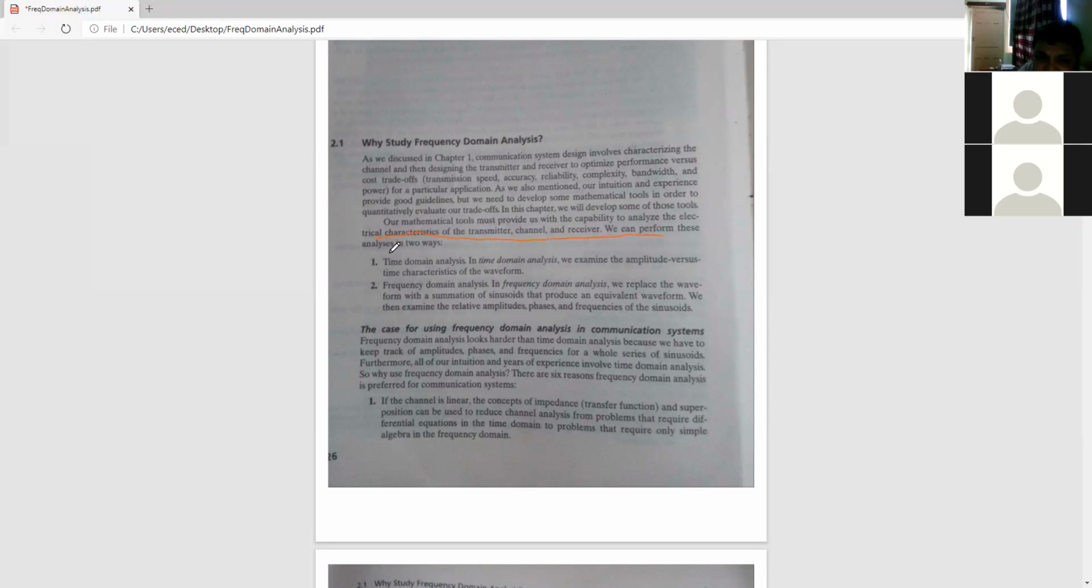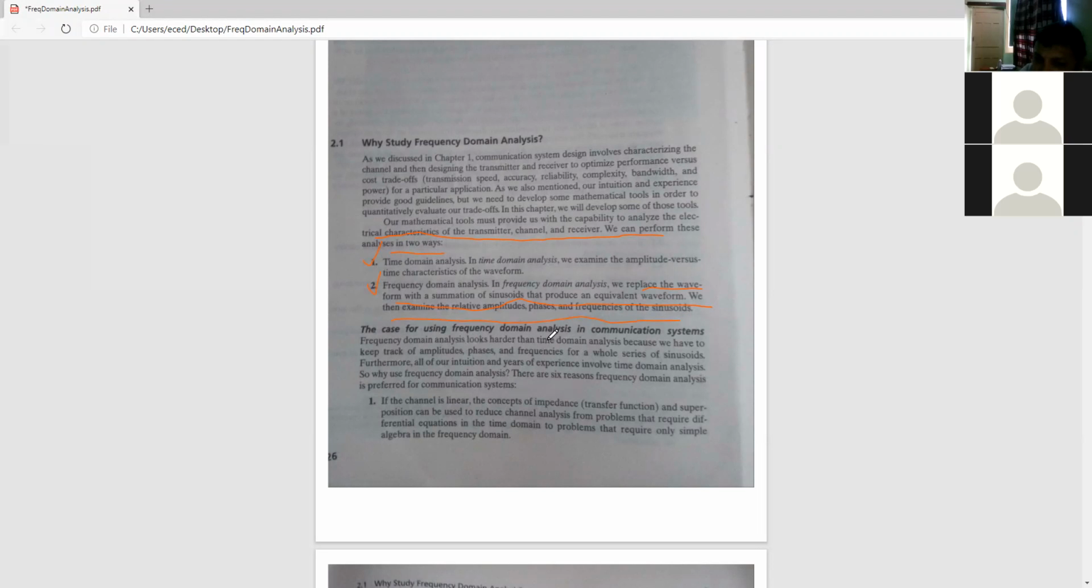We can perform these analyses in two ways. Number one, time domain analysis. In time domain analysis, we examine the amplitude versus time characteristics of the waveform. That was very much understandable in the first lecture. Number two, frequency domain analysis. In frequency domain analysis, we replace the waveform with a summation of sinusoids that produce an equivalent waveform. We then examine the relative amplitudes, phases, and frequencies of the sinusoids.